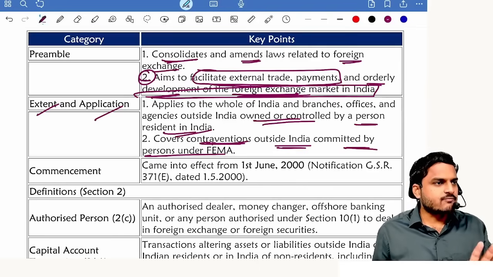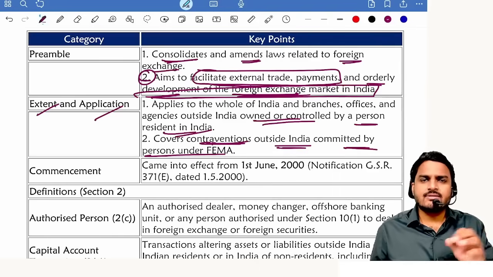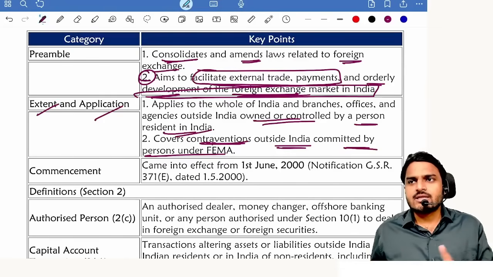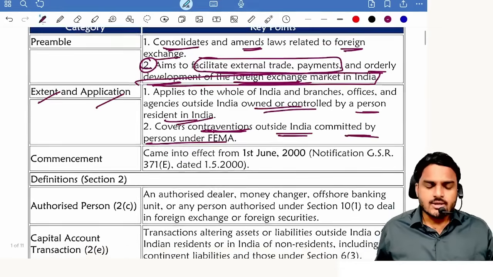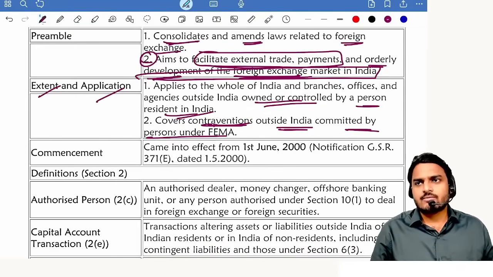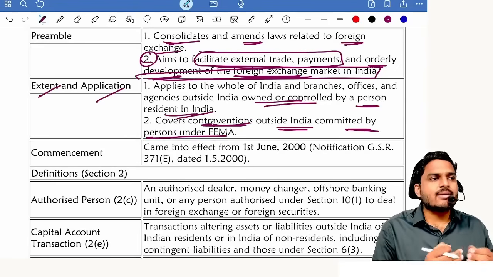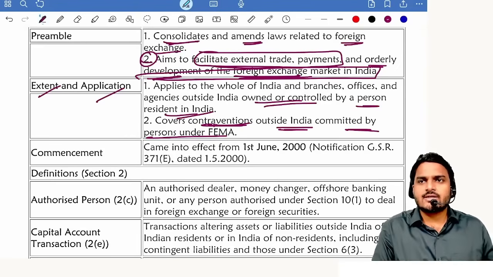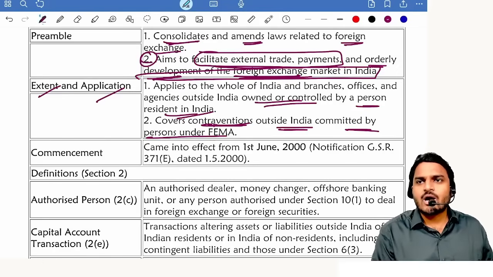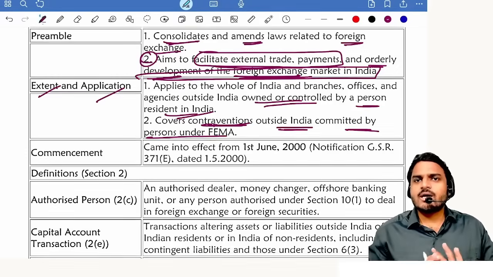Established outside India but owned and controlled by persons outside India only, then FEMA is not applicable. Any confusion? Branches, offices. Let me take branch only. So for branches established outside India but controlled by a person resident in India, FEMA is applicable to that branch. So not only for transactions but also for contraventions FEMA is applicable. What type of contraventions? Who is committing these contraventions? Non-resident or resident? Resident, in India or resident outside India. If any non-resident is contravening FEMA outside India, our FEMA is not applicable.